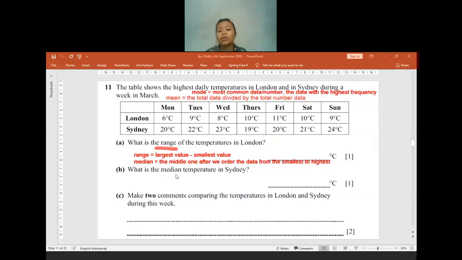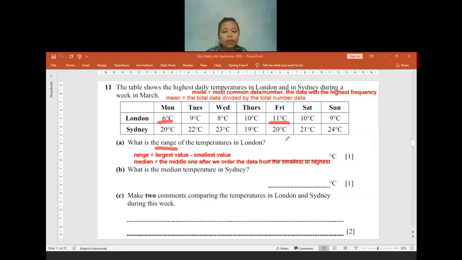What is the range of temperature in London? To find the range, we have to check the temperature in London. We have to find the highest and also the smallest. The highest is 11 degrees, the smallest is 6 degrees. So the range will be 11 minus 6, which is equal to 5 degrees.